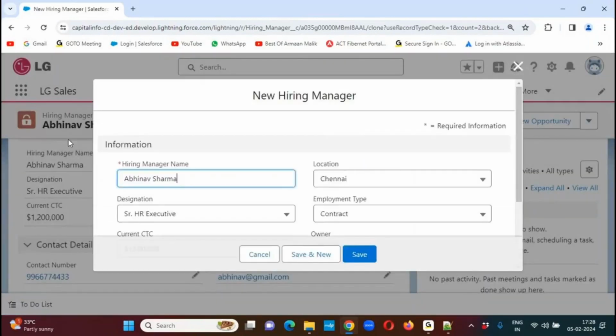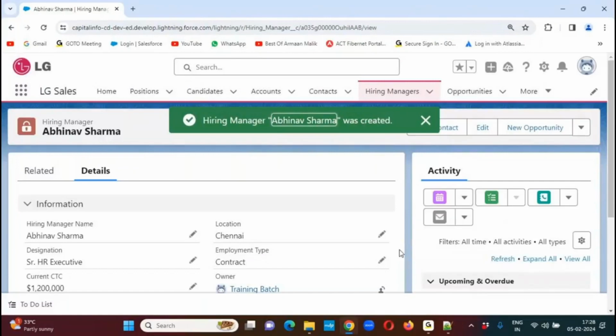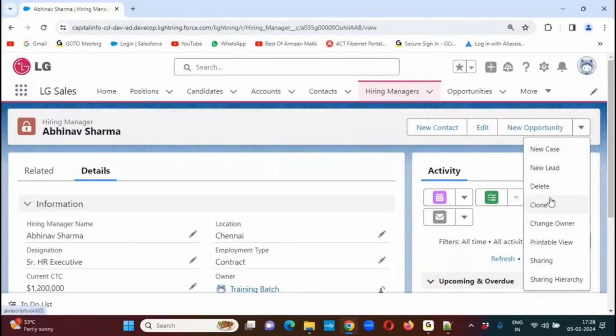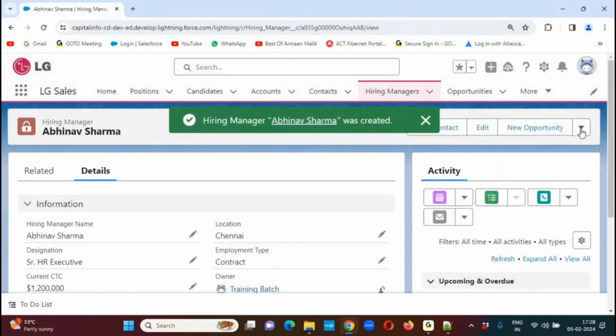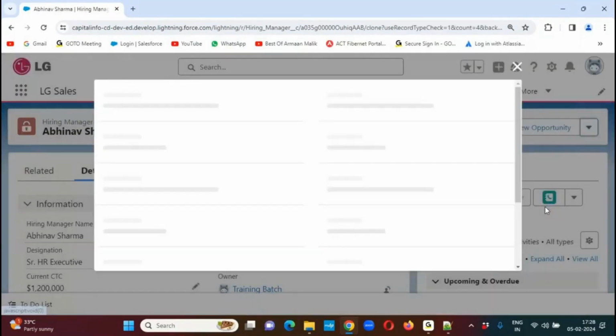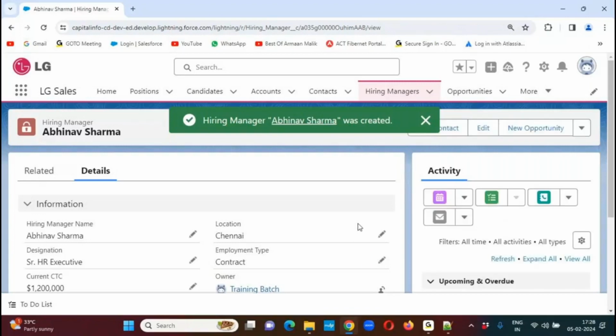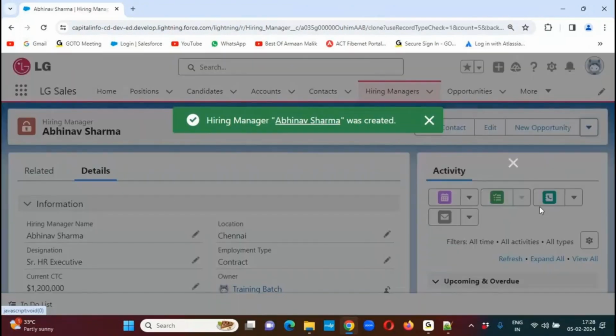Whatever the current record details are, those record values will be copied into this new form. Now click on the save button. The new record has been created. Now again I'm going to clone this one. Click on clone, click on save. One more record is created. Again I'm cloning it. Click on clone, click on save. It has been created. I'm going to clone it again. Click on clone, click on save.